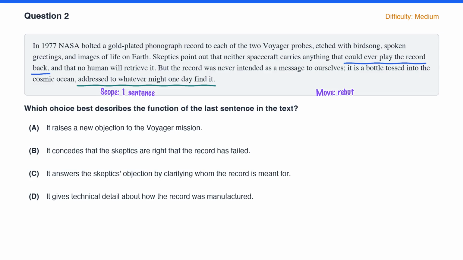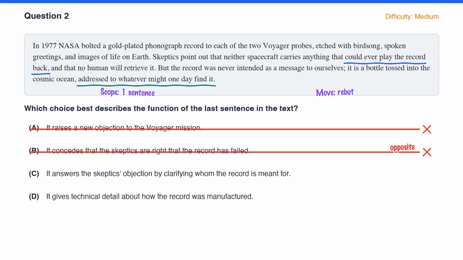To the choices. A says the sentence raises a new objection. But it opens with but and pushes back. It answers an objection. It does not add one. Toss it. B says it concedes the skeptics are right that the record failed. The opposite is true. It says the record was never intended as a message to ourselves, refusing their premise.